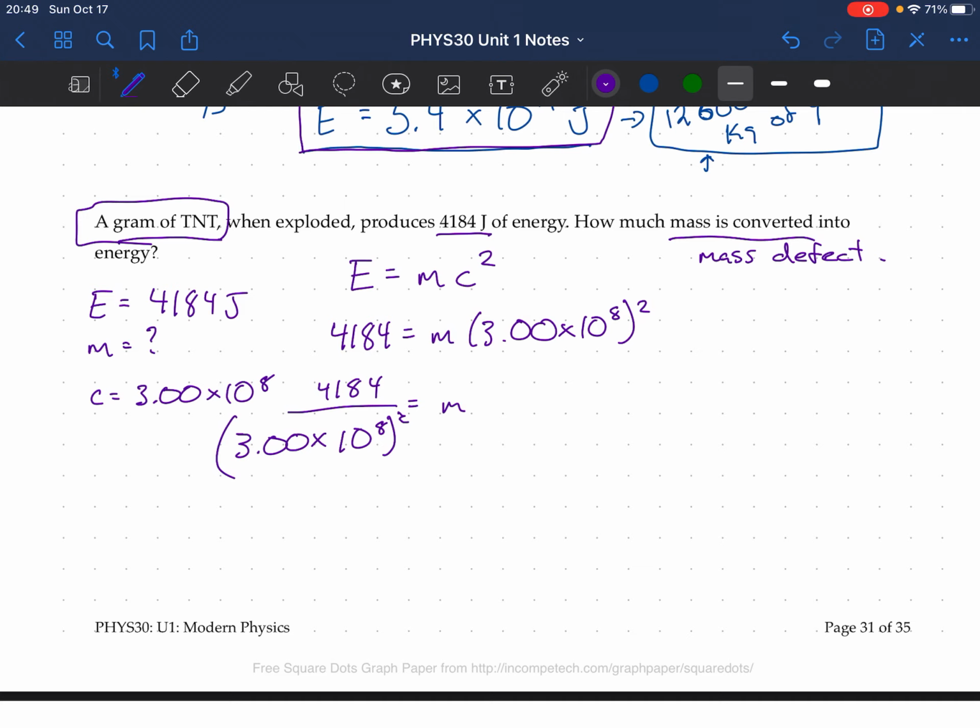And I can just type that into my calculator. 4,184 divided by 3.00 times 10 to the power of 8. And then I square it. And I get 4.6 times 10 to the power of 14.